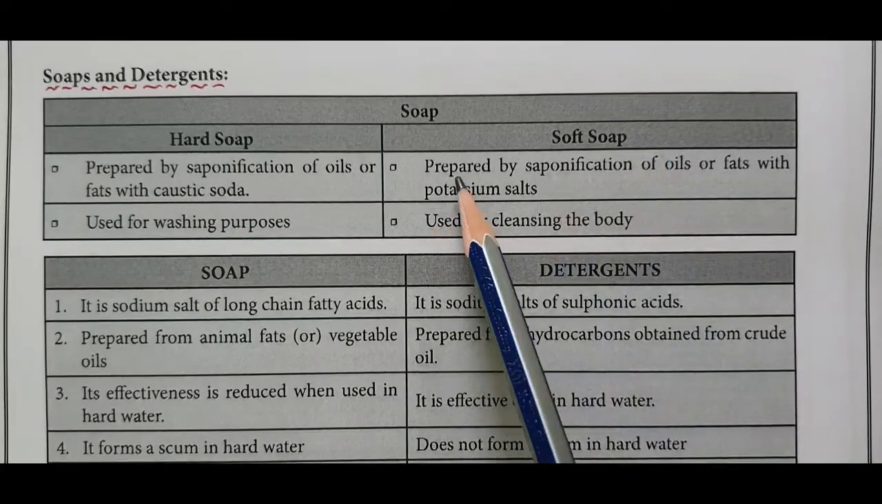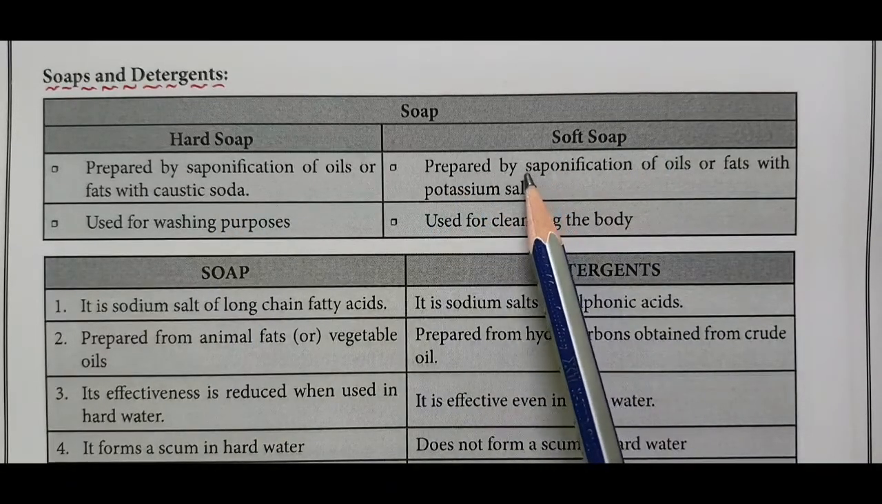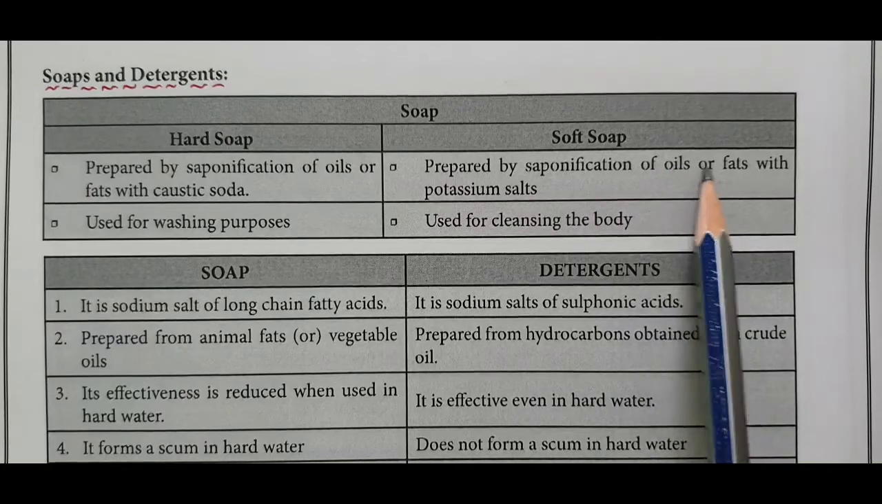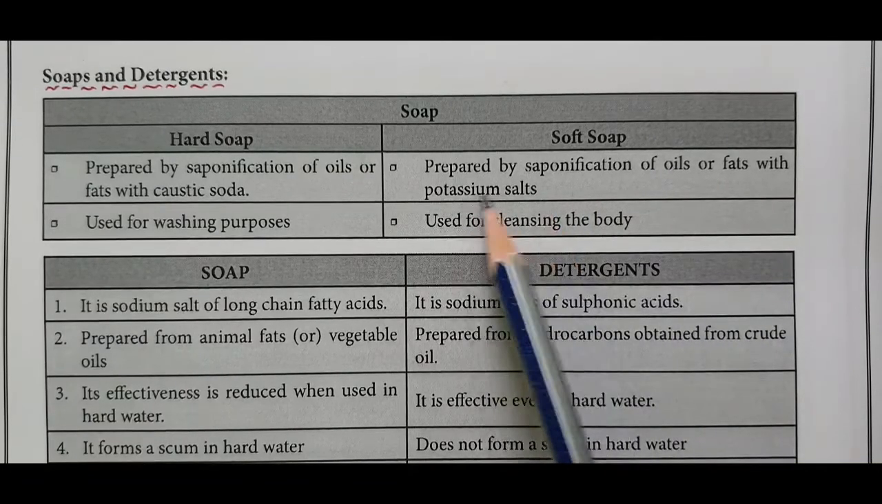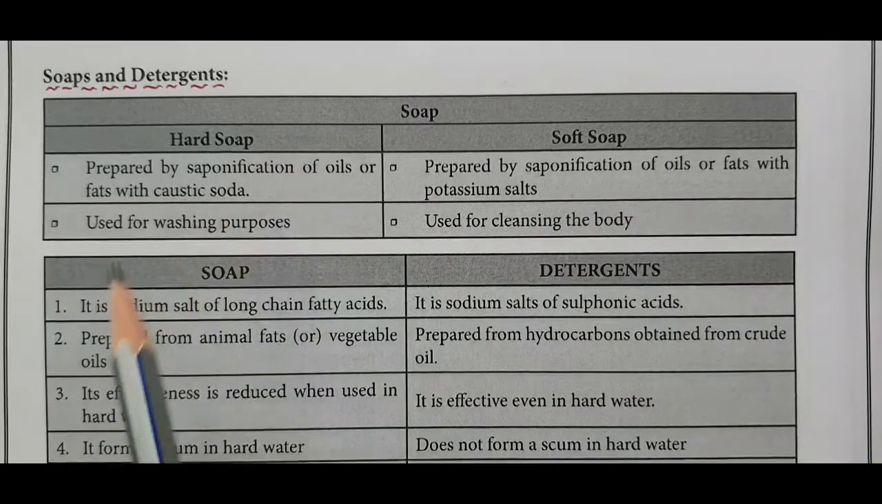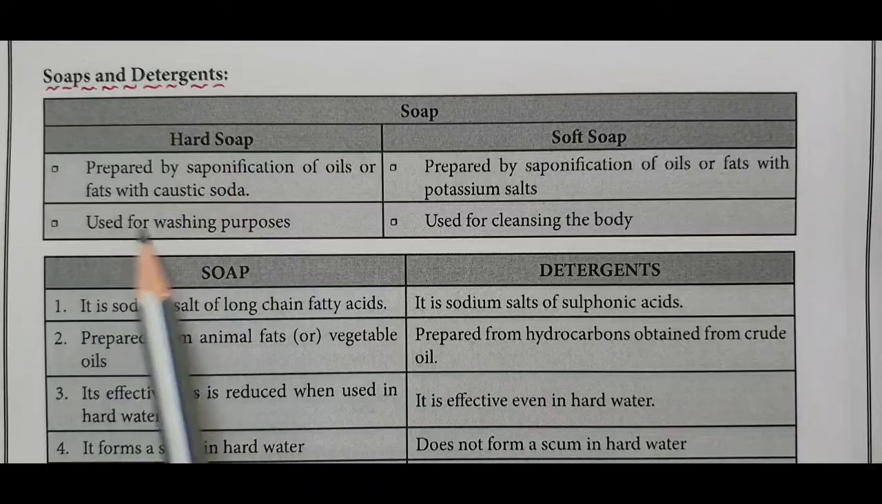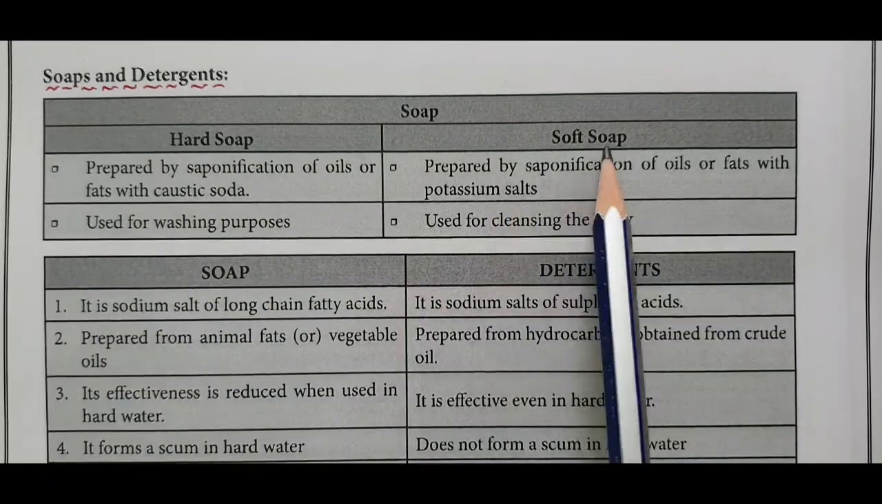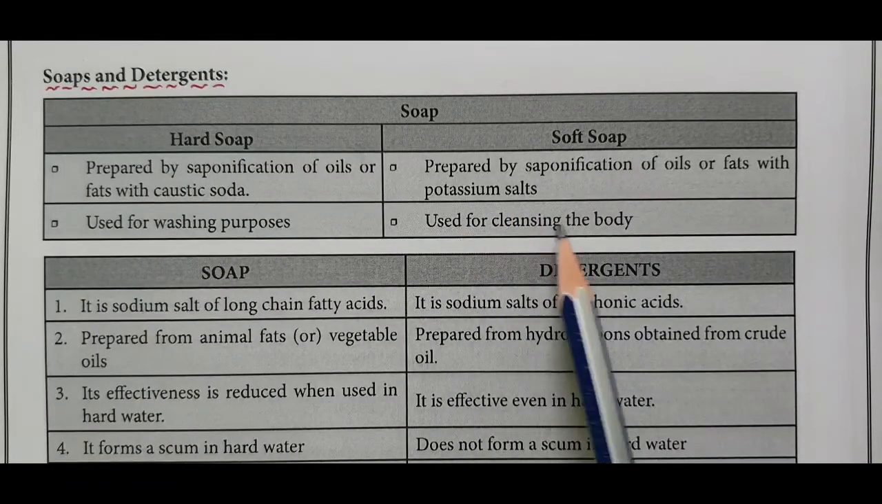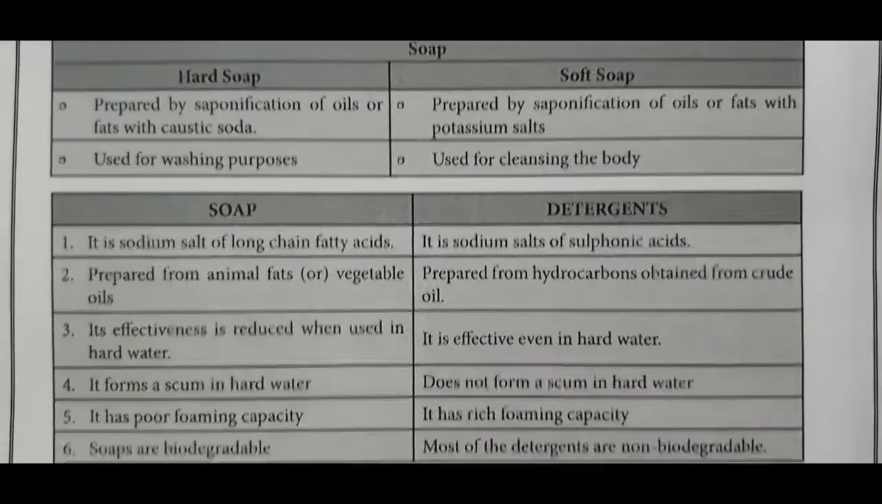Soft soap is prepared by saponification of oil or fats with potassium hydroxide, whereas hard soap uses sodium hydroxide. Hard soap is used for washing purposes and soft soap is used for cleansing the body, as bathing soap.